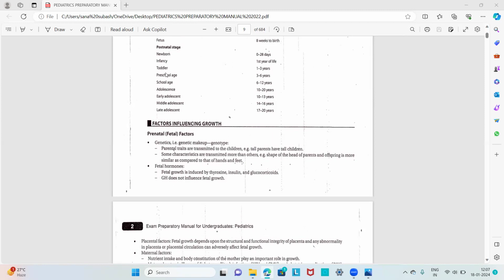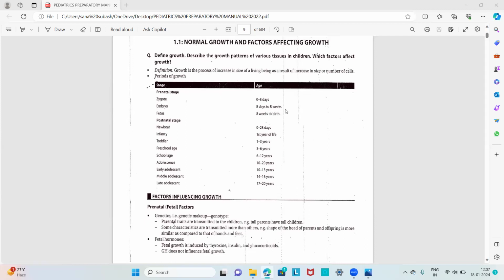The preschool age child is 3 to 6 years of age, and the school age child is 6 to 12 years of age. And adolescence is 10 to 20 years. In that, early adolescence is usually grouped as 10 to 13 years of age, middle adolescence is 14 to 16 years of age, and late adolescence is 17 to 20 years of age. So these are the different periods of growth.